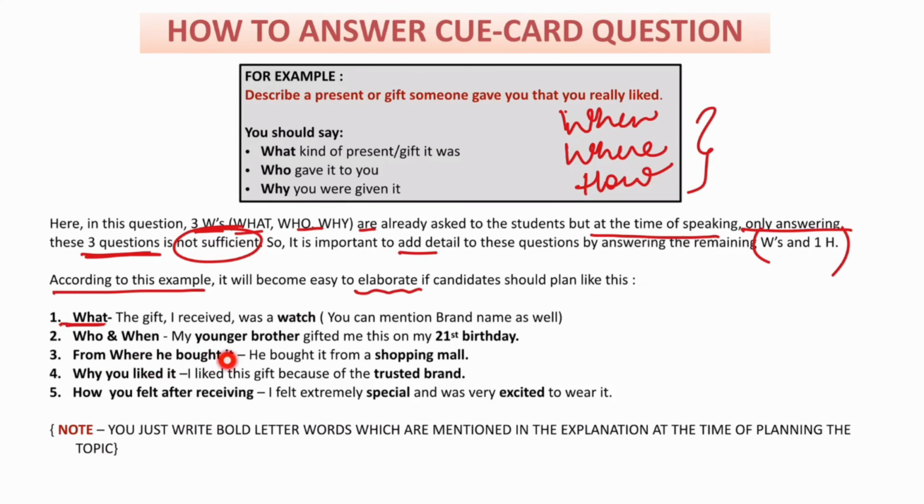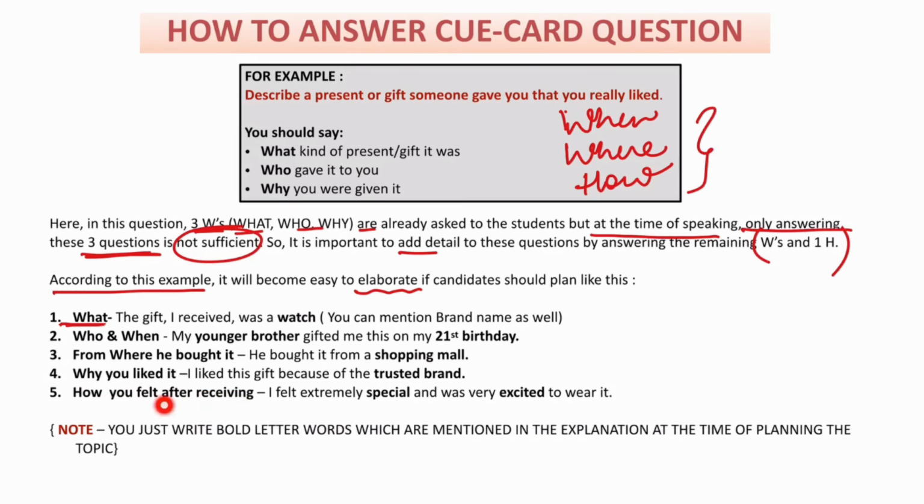Then, from where your younger brother bought it. You can talk about a shopping mall, or any street market or something like that. And then why you liked it: you can say it is a trusted brand, that's why you like it, or it is given by your brother, so you have emotions attached to it, that's why you liked it. So you can say this about it.